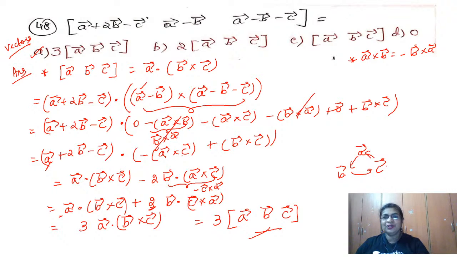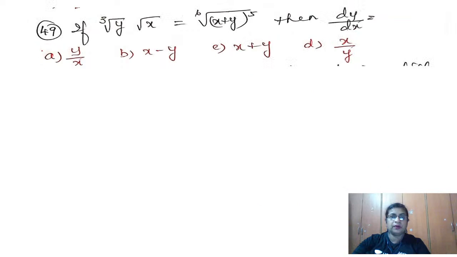Is that clear to you? Very simple question. The only thing you need to understand is, whenever you take a dot and a cross, when you have a cross product determinant, if you have two rows equal, then the answer becomes 0. So therefore, yes, look at this quickly and we have reached option A. Yes, move to the 49th question, and I shall explain to you how simple this is.